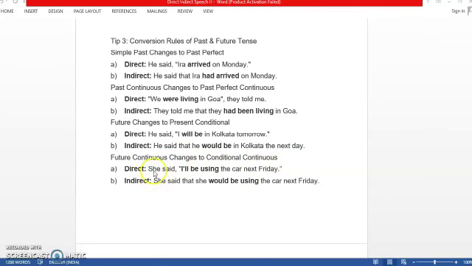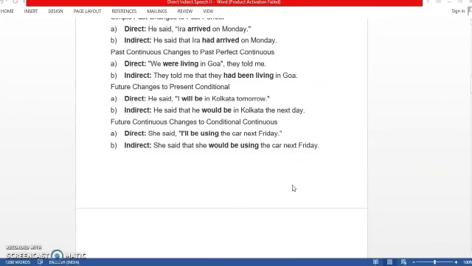Just see, she said, "I will be using the car next Friday." Now the indirect will be, she said that, the conjunction will be added. Instead of I, she will be used, and will be changed to would be using the car next Friday.